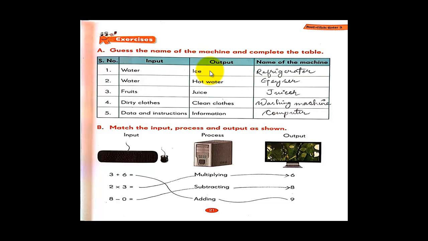In this machine, when we give water as an input, it gives ice as an output. Now we all know that we use a refrigerator for that.